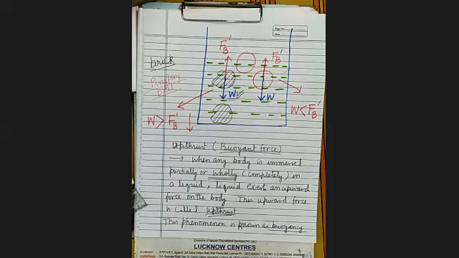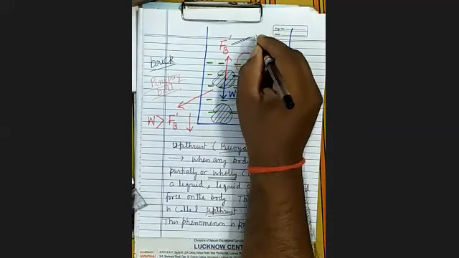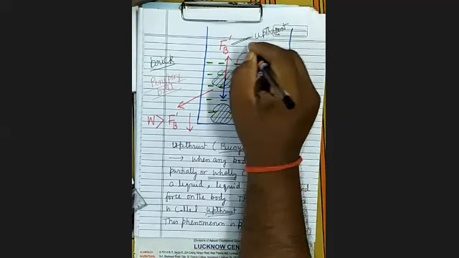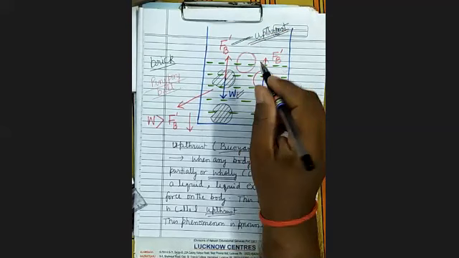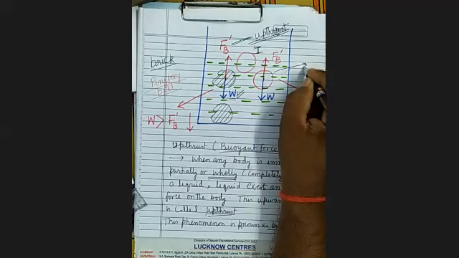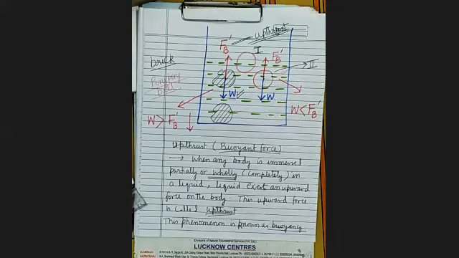Now see here, this is F dash B. What is it? Upthrust. In which case will the upthrust be more? In case 1 or in case 2? Who can tell? In which case will the upthrust be more? In case 1, sir. In case 1, the upthrust will be more. Any other answer? Now you can answer this.